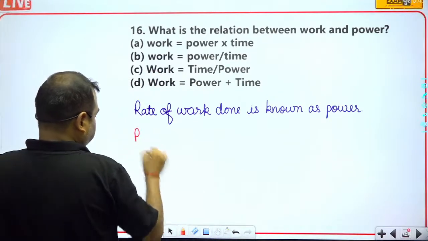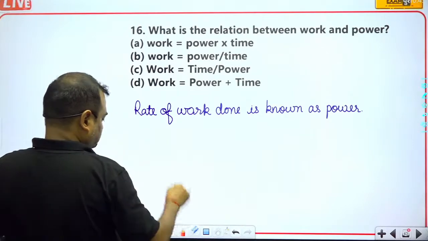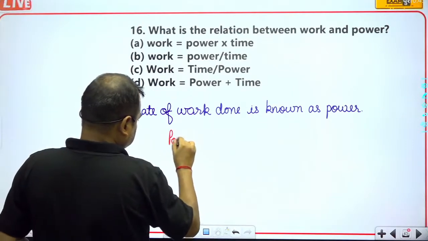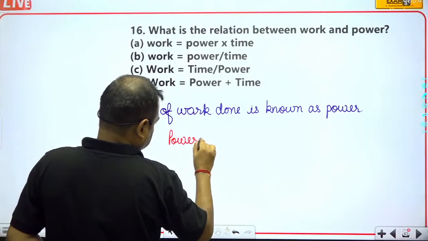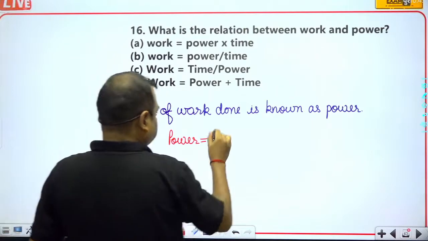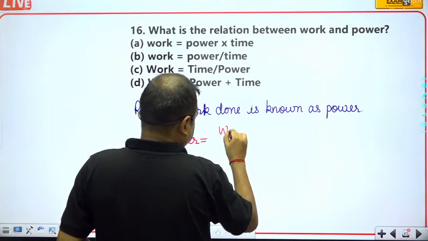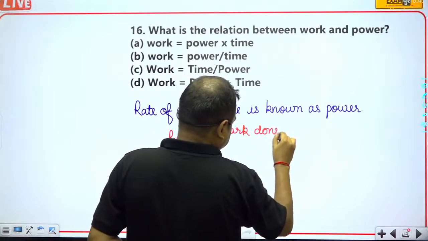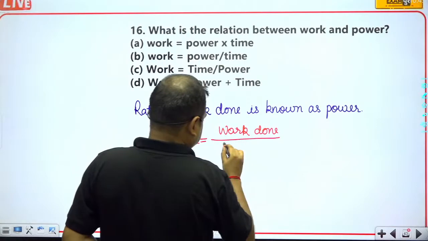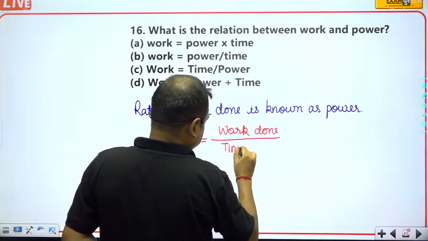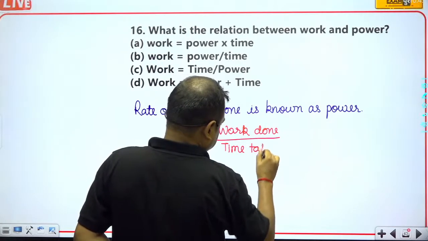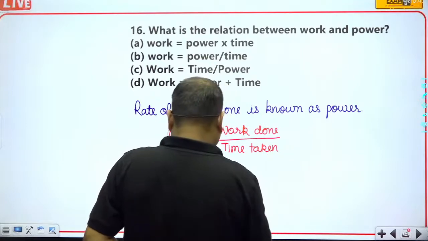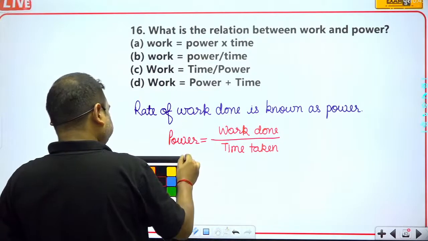So power can be written as the work done upon time taken.